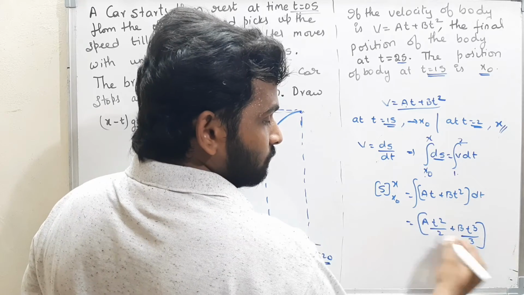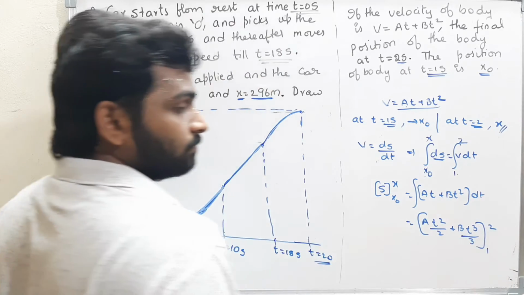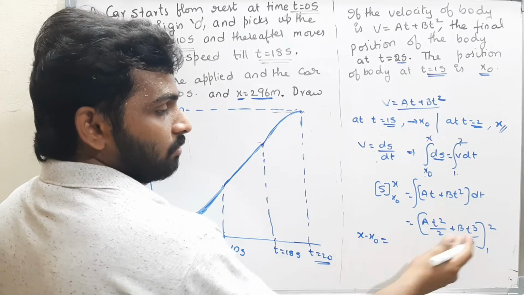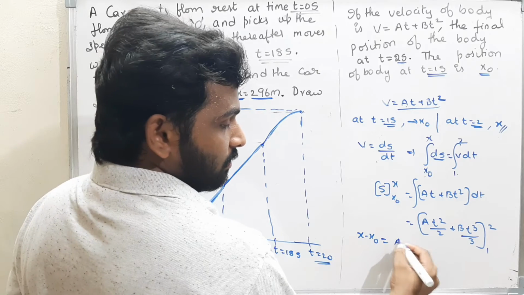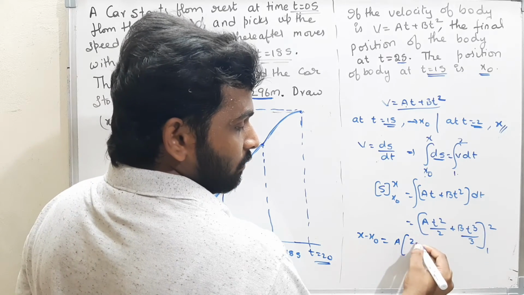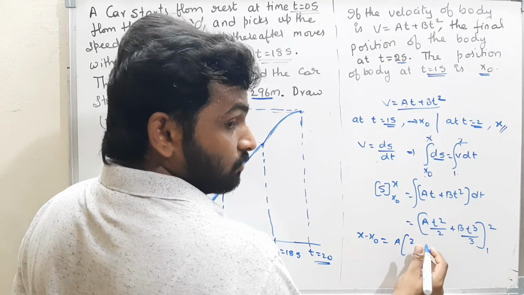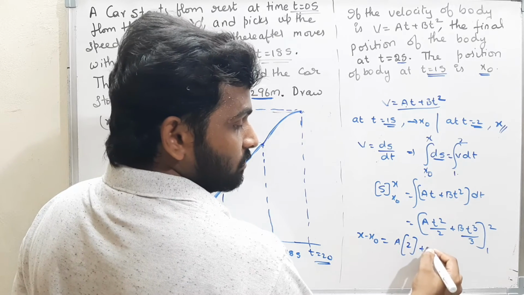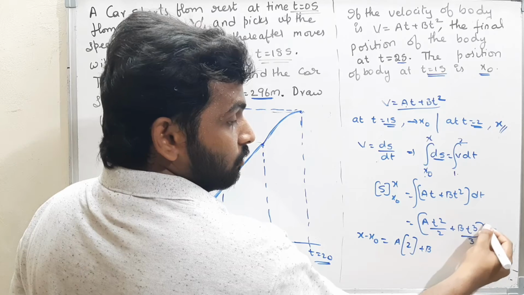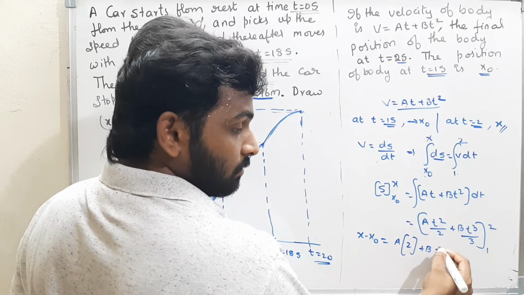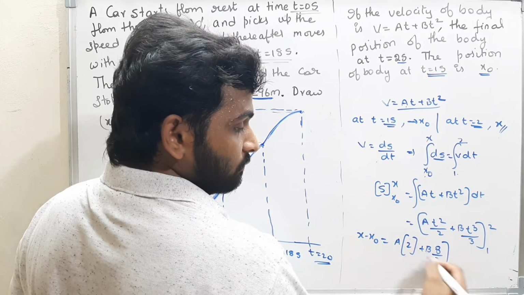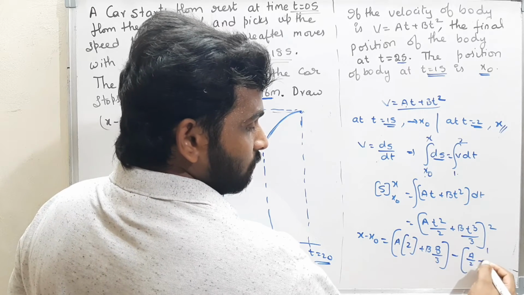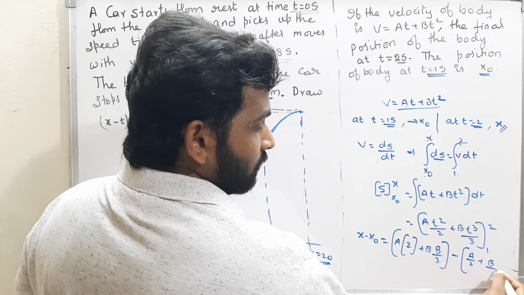And the limits are from 1 to 2. Therefore, x minus x0 is equal to how much? Keep the values. a into 2 square by 2, that is 4 by 2, plus b into 2 cube by 3, that is 8 by 3, minus, now keep 1, a by 2 plus b by 3.